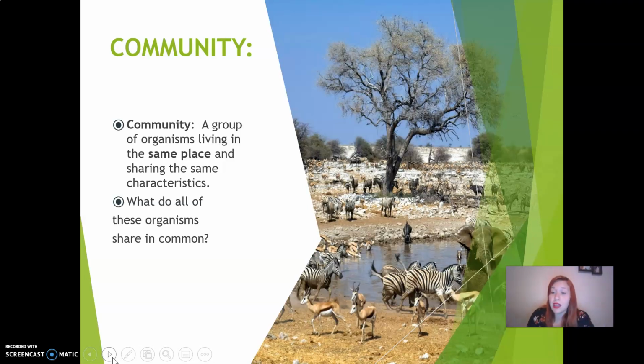But in reality, we don't just live with one species. Even in San Antonio, it's not just humans. There are birds, there are squirrels, there are dogs and cats, there are bugs. There are different populations of different types of species that we interact with. And just like in this picture, there's not just zebras, there's elephants, there's antelopes, there's different populations of species in this area, but they all interact together and they make something called a community. So community: a group of organisms living in the same place and sharing the same characteristics.